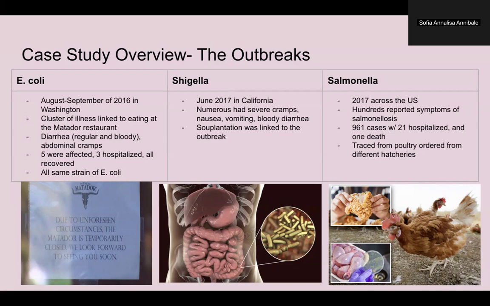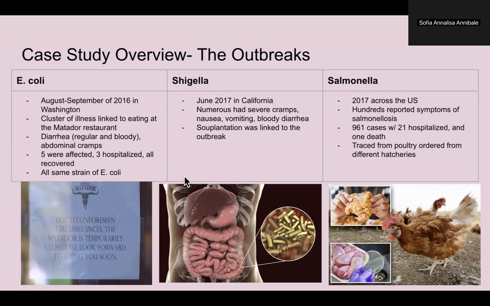Investigation revealed that all five patients were infected with the same strain of E. coli, which was likely the O157:H7 strain due to the bloody diarrhea. And it was discovered that some food processing equipment in the kitchen was unclean, creating opportunities for cross-contamination. As a result, the restaurant was closed for several days, and they put up this little poster, to allow for cleaning and sanitation.